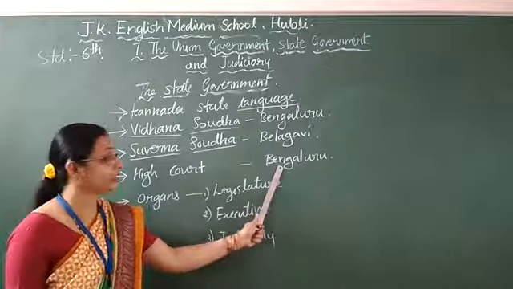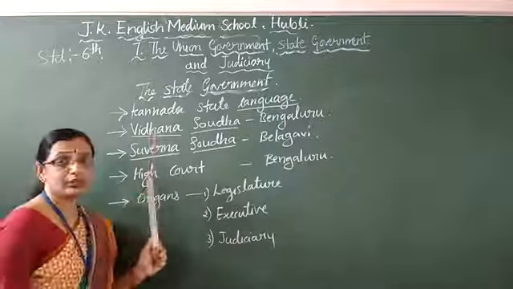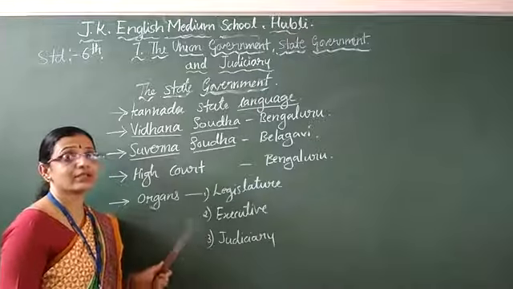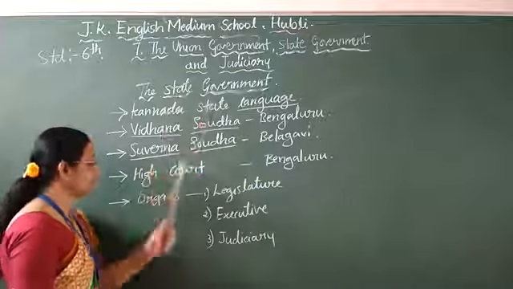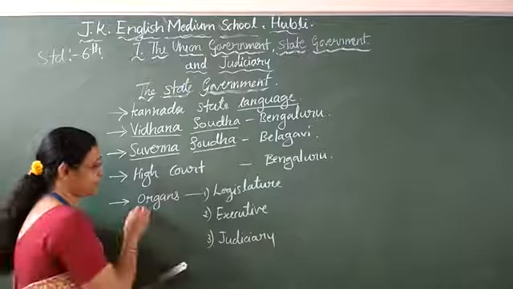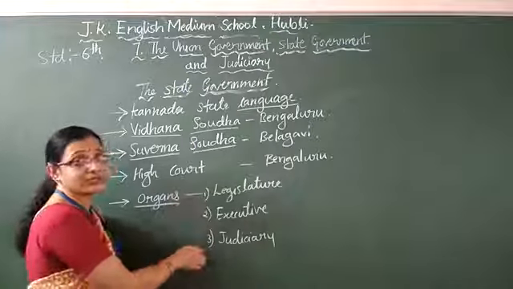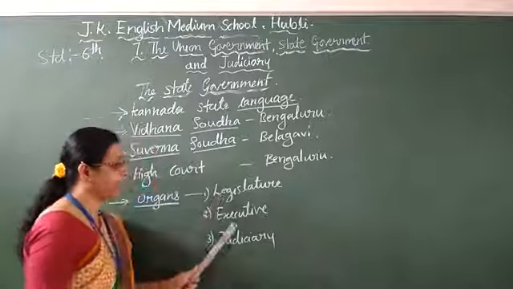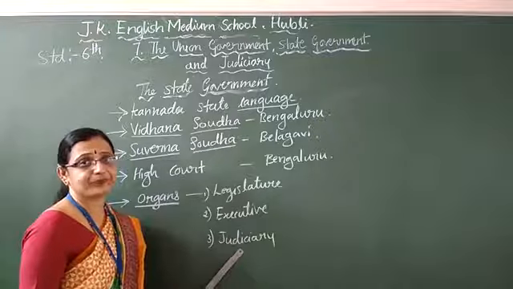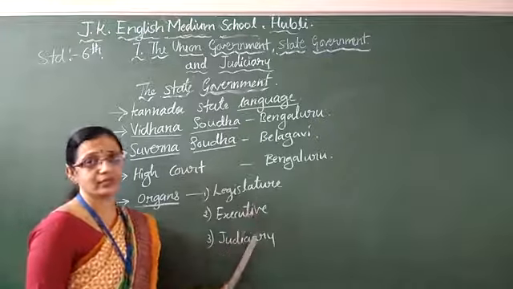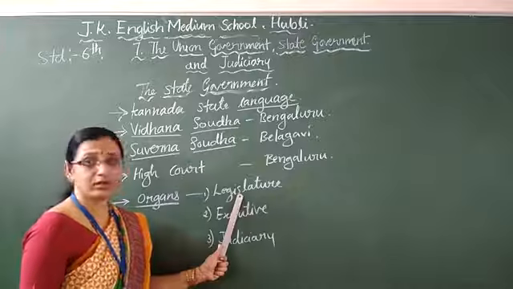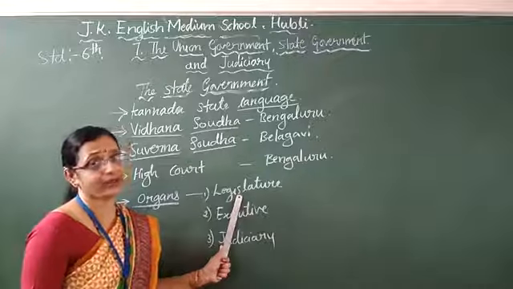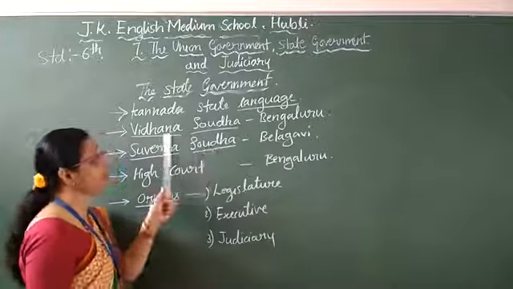Follow, children? Yes. How the union government has three organs, same thing, the state government also has three organs: legislature, executive, judiciary. Same thing, only the name is changing. The union government legislature is called parliament, but here it is called Vidhan Sabha.